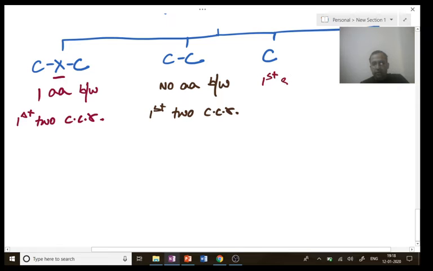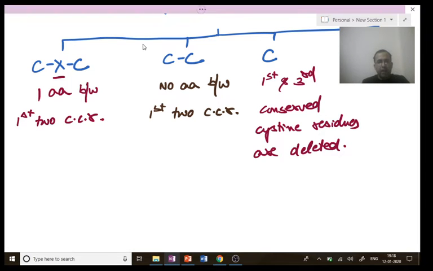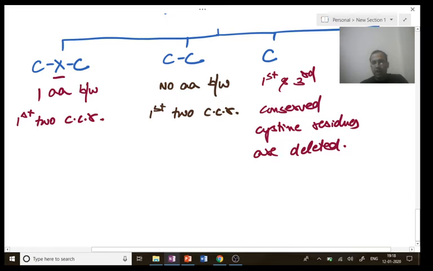So the first and the third conserved cysteine residues are deleted. And last is CX3C, which has three amino acids between the first two conserved cysteine residues.